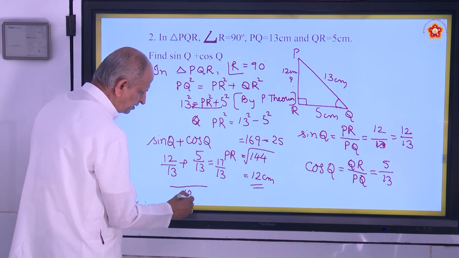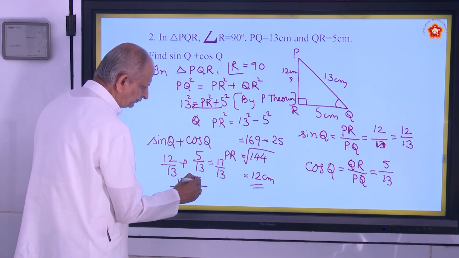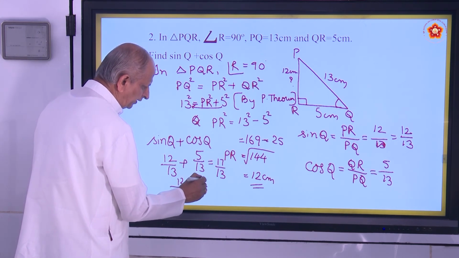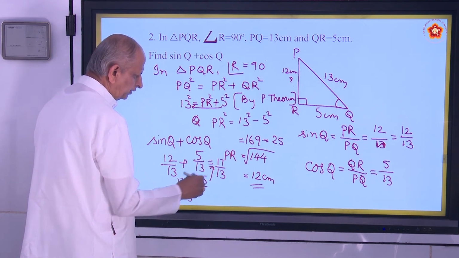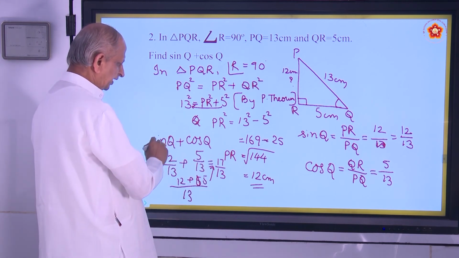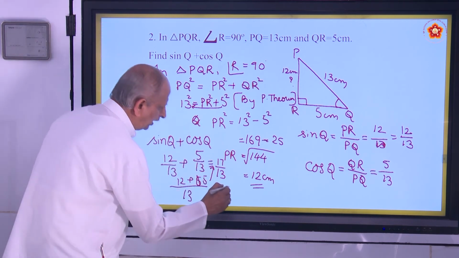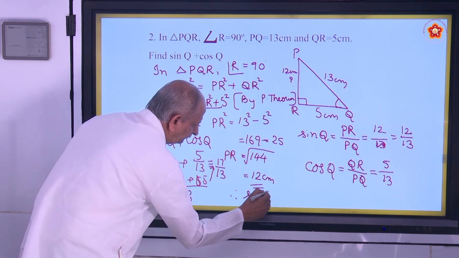Take LCM here. Numerator you have 12 plus 5, and that becomes 17. So ratio becomes 17 by 13. So sin Q plus cos Q. Last step, write the answer correctly.